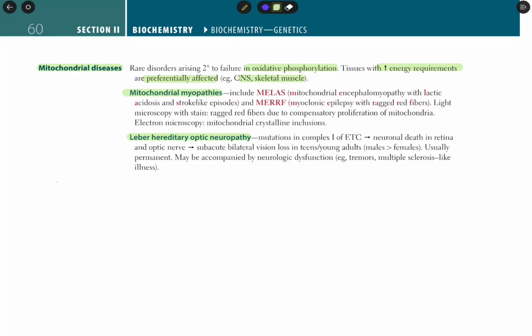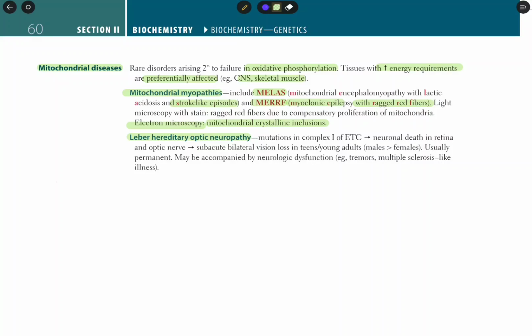Mitochondrial myopathies include MELAS, or mitochondrial encephalomyopathy with lactic acidosis and stroke-like episodes, and MERRF, myoclonic epilepsy with ragged red fibers. These ragged red fibers are present in the muscles. Light microscopy with stain shows ragged red fibers due to compensatory proliferation of mitochondria, and with electron microscopy, mitochondrial crystalline inclusions are seen.